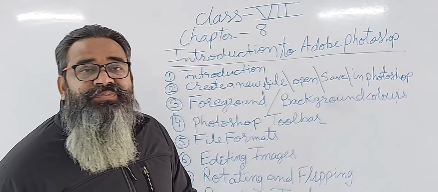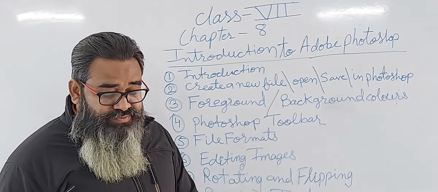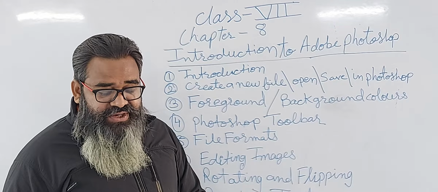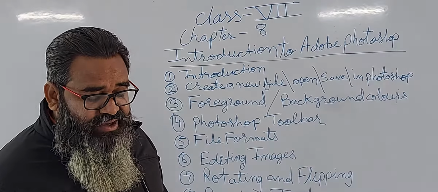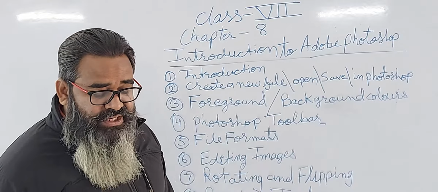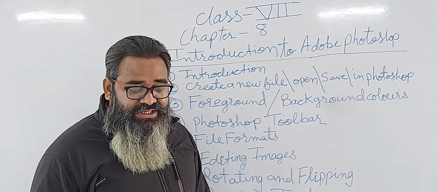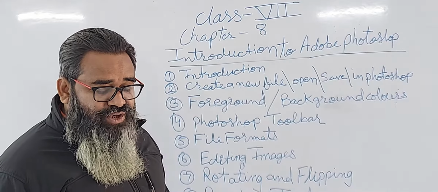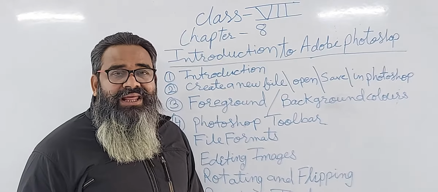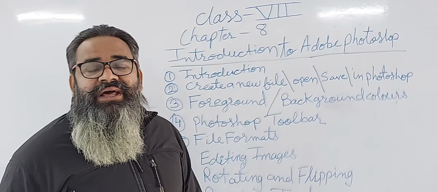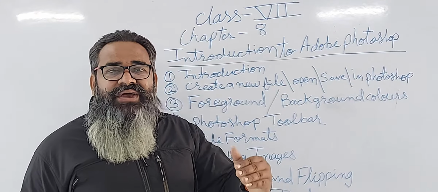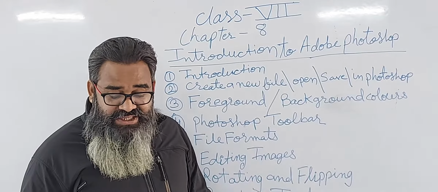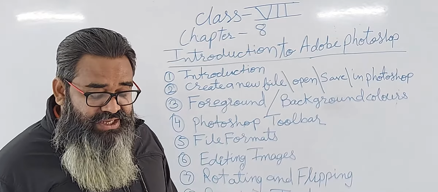Then layer menu. In the layer menu, we can work in a different layer. Every object we create in an image is made up of a different layer. If we want to modify a part of the image, we can simply select that layer and make changes without affecting the rest of the image. The layer menu has options to create, modify and manipulate layers. Different kinds of layers. Layer means we have to work within an image layer. We can modify it, and the effect can also be changed.